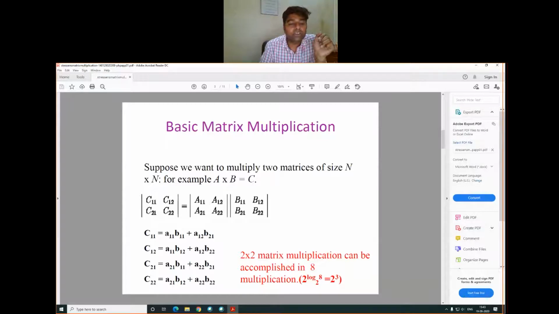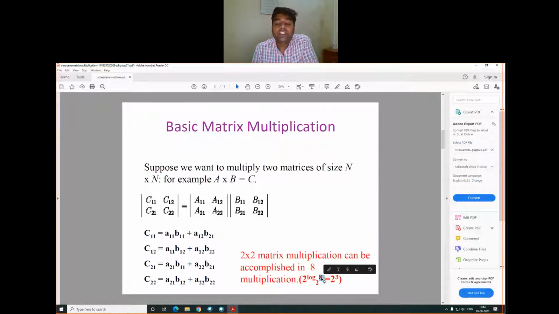8 means, from here we can see in equation number 1, C11 is equal to A11 into B11, which is a multiplication, plus, this one is the addition operation, A12 into B21. So there are four equations we have. Total how many multiplications are we performing? 8. And the time complexity from here is showing as n to the power log base 2 of 8, where 8 is the total number of multiplications.